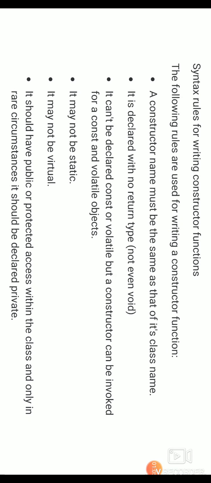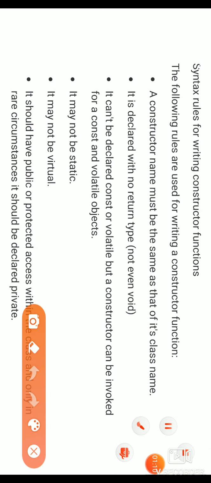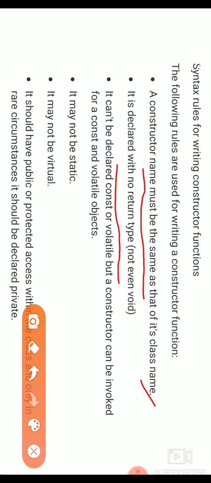Have a look at the syntax rules of writing a constructor. When we write a constructor, some rules are important, so we will look at them one by one. The rules: a constructor name must be the same as its class name, as I mentioned above. It is declared with no return type.